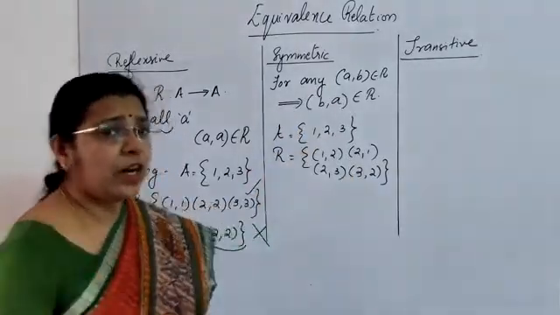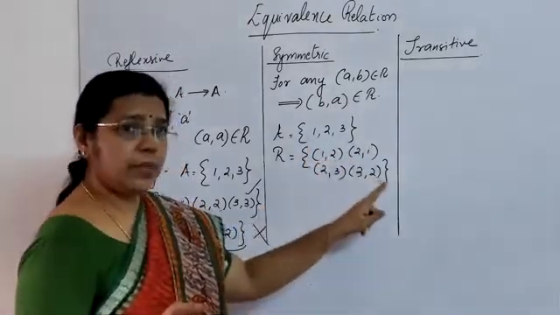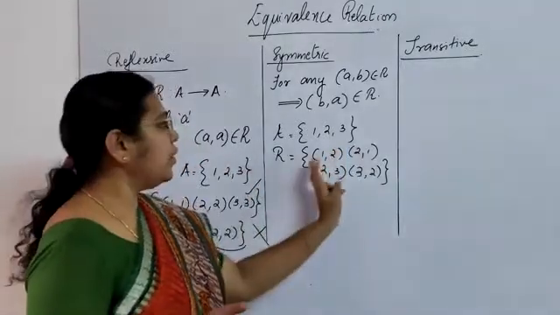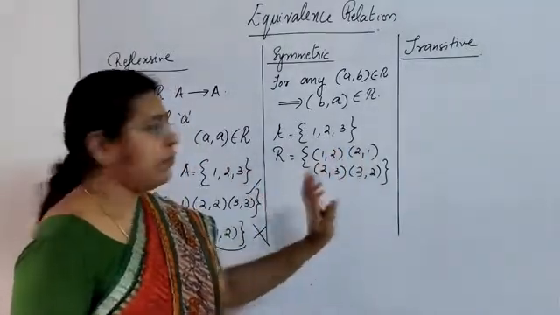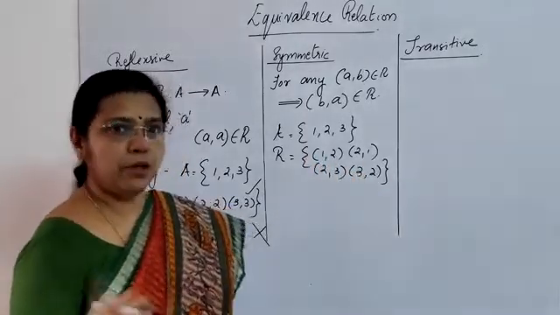Now here it is not necessary that all possible ordered pairs must have the reverse part also. No. For whatever is there in the relation, you must have that B, A. For whatever ordered pair A, B belongs to a relation, you should have that B, A also in the relation.